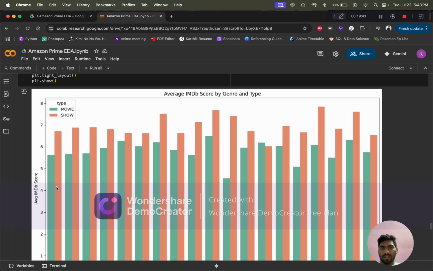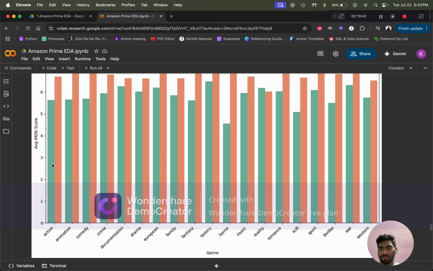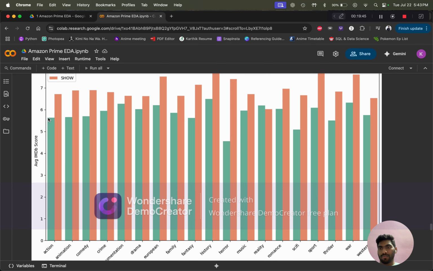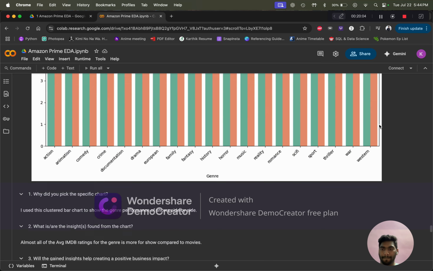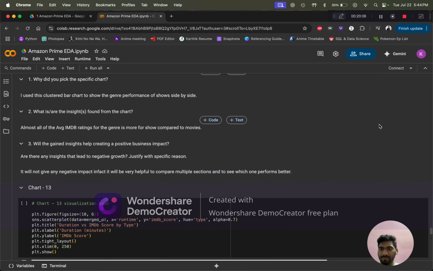As we can see, the average IMDb score for action movies is around 5.5, and for animation movies it is 5.5, and so on. In most of the genres, the TV shows have higher IMDb ratings compared to the movies.